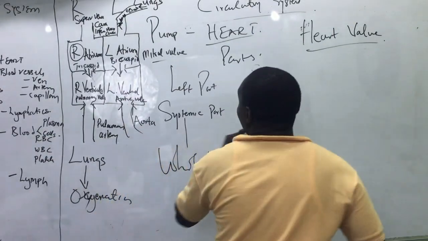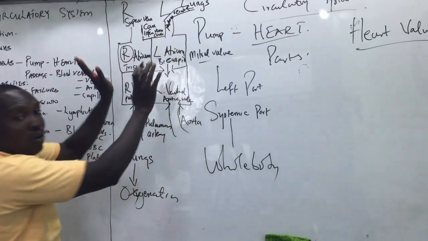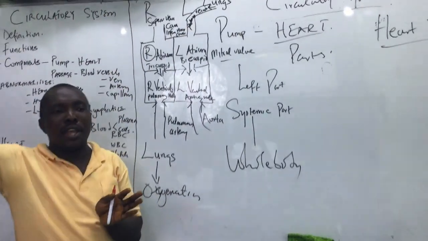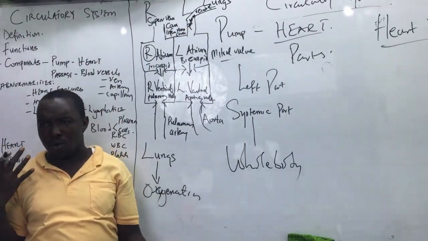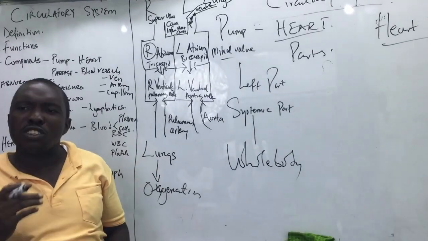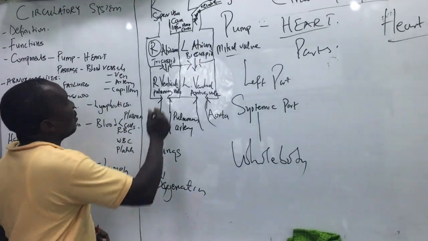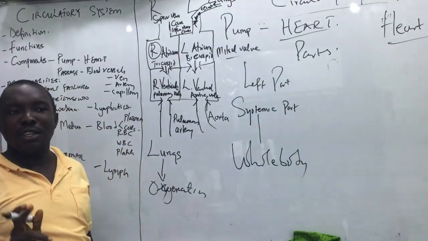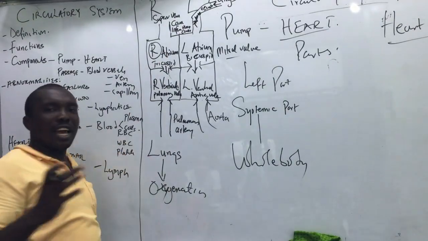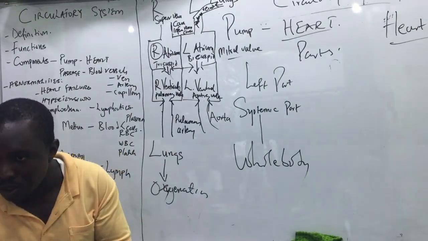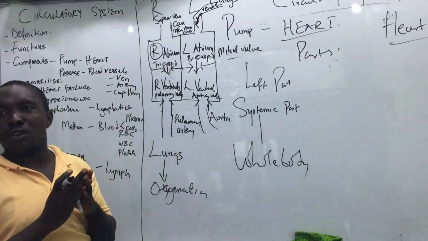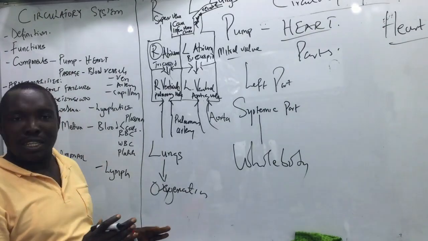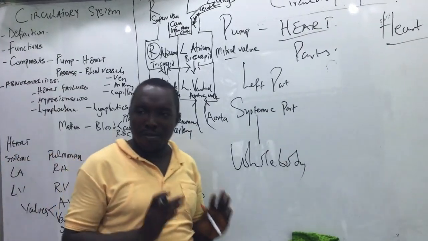So the heart valves allow only unidirectional, that's one-way, flow. They prevent backward flow because that backward flow is not needed. Blood is only meant to flow from atrium to what? Ventricle, and never the other way around. If it tries to flow back, the valve will do what? Will close, preventing it from flowing back. That is the work of the heart valves.